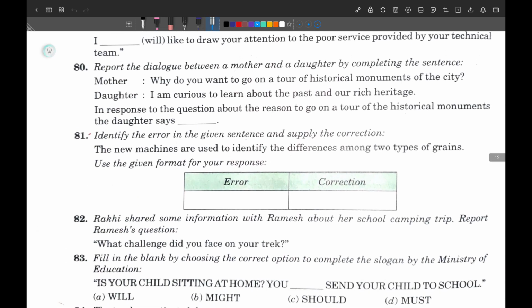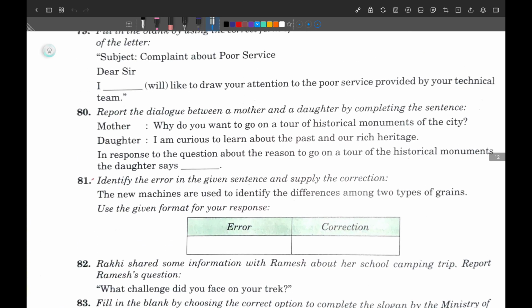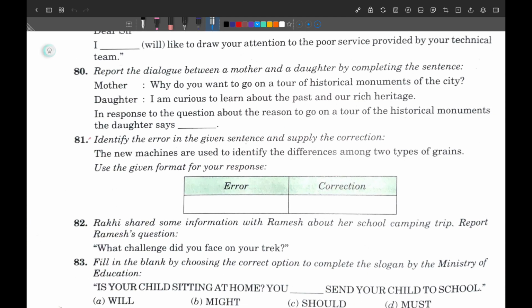Next question, question number 80. So again, it is from direct indirect narration. So try to understand what we can say here, and how can we solve it. It is a conversation between a mother and a daughter. The daughter is answering, I am curious to learn about the past and our rich heritage. So daughter says, now concentrate here, says. It means the tense of the remaining portion will not be changed, simple.